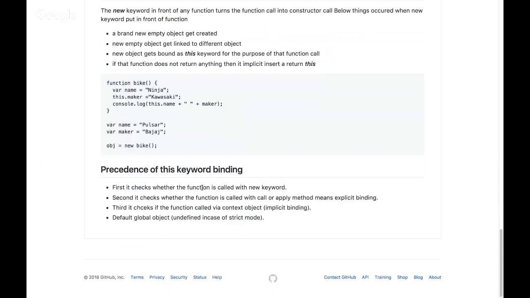Okay, so you might be thinking about hard binding or fixed binding. It's like another flavor of explicit binding, so it will come in between our new keyword and explicit binding. It's like 1.5 precedence, you can say that. So these are the different ways our this keyword binding happens.